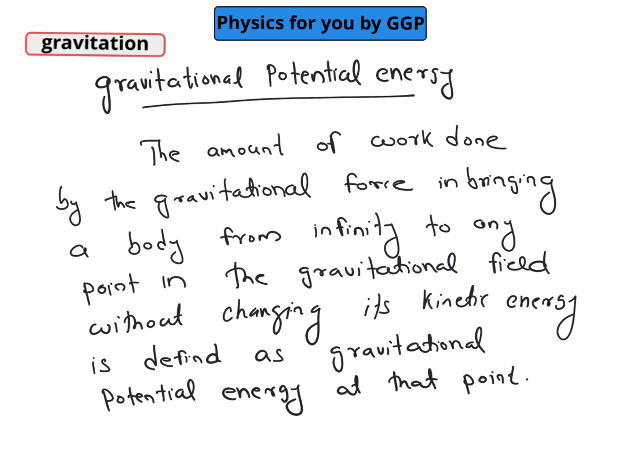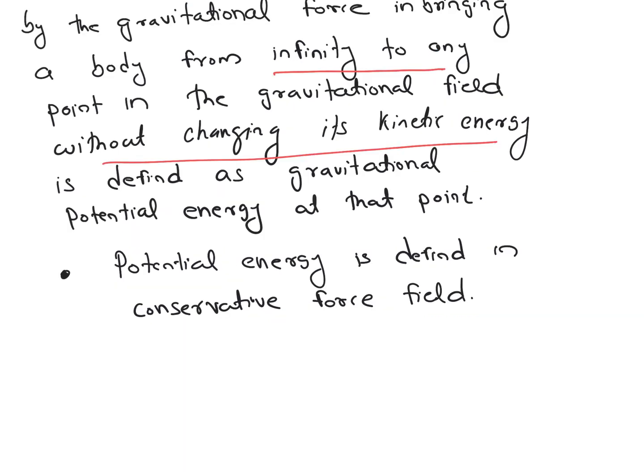Over here it is given that work done to take a body from infinity to any point on the gravitational field without changing its kinetic energy. So we'll discuss why we are taking it from infinity and why without changing its kinetic energy. To understand this, just remember some basic information: potential energy is defined only in a conservative force field. Conservative force field means the work done by a force is not getting dissipated, it is stored in the form of potential energy. So only in a conservative force can we define potential energy, and